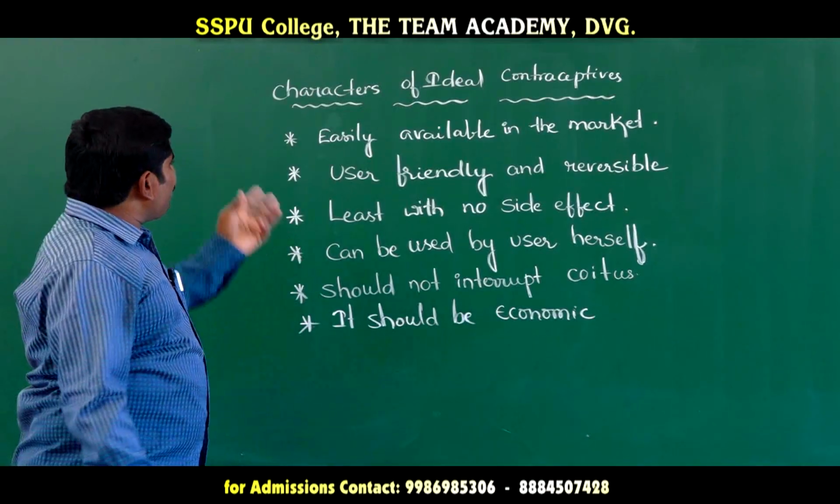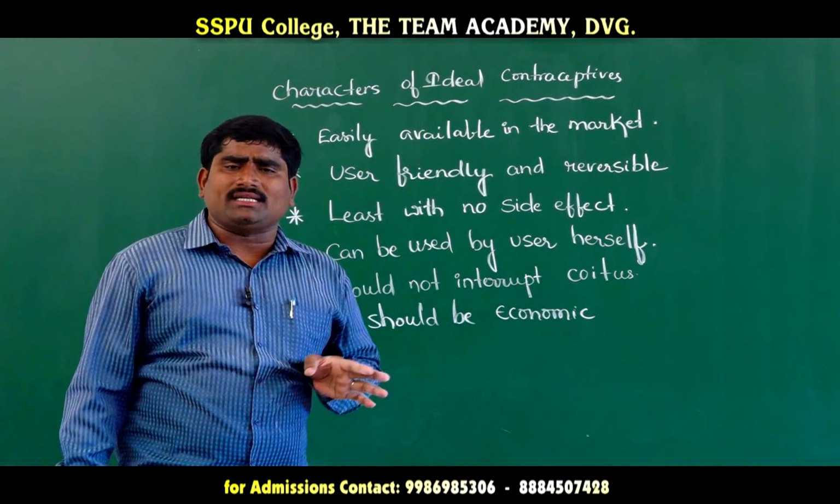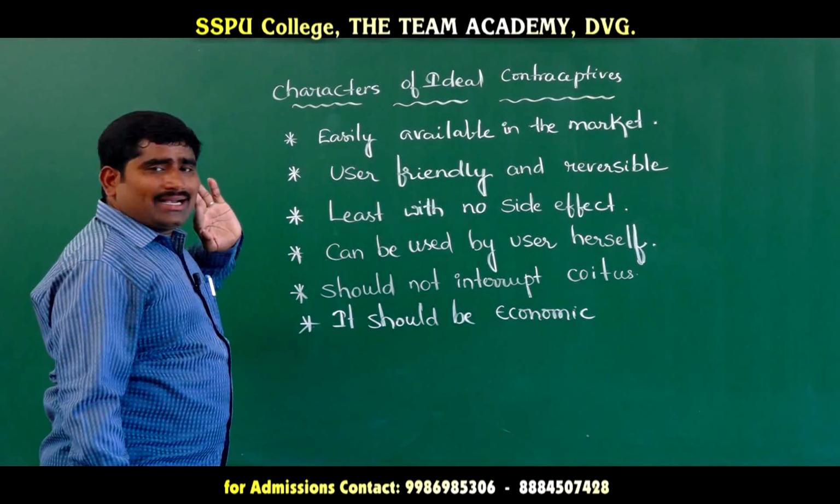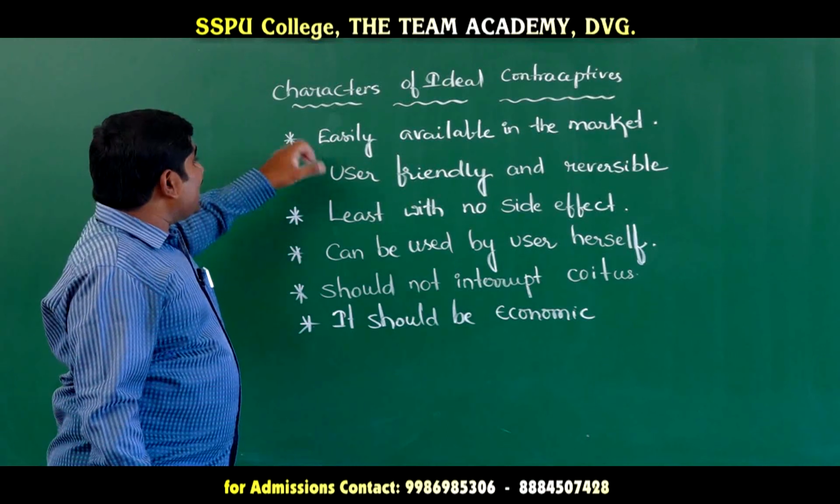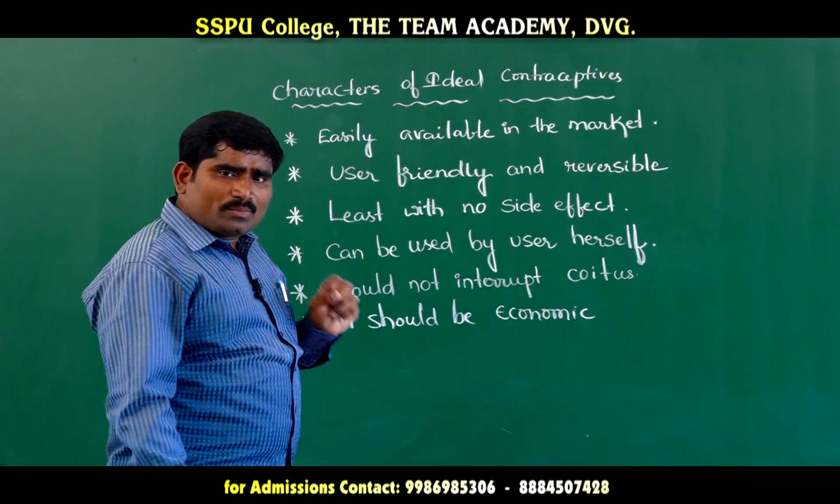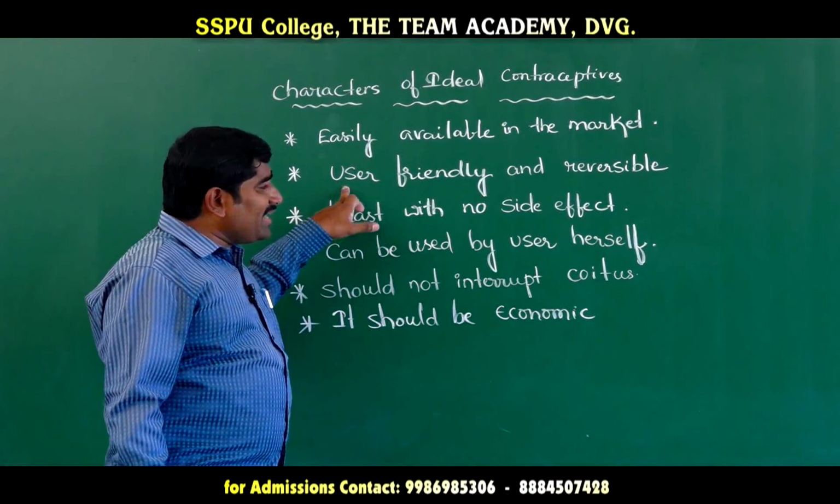Now, characteristics of ideal contraceptives. This is very, very important, a 2 marks or 3 marks question. First, let us see what the ideal contraceptive characteristics are. The first one is that the contraceptive should be easily available in the market. And the second one is that it should be user friendly and reversible.